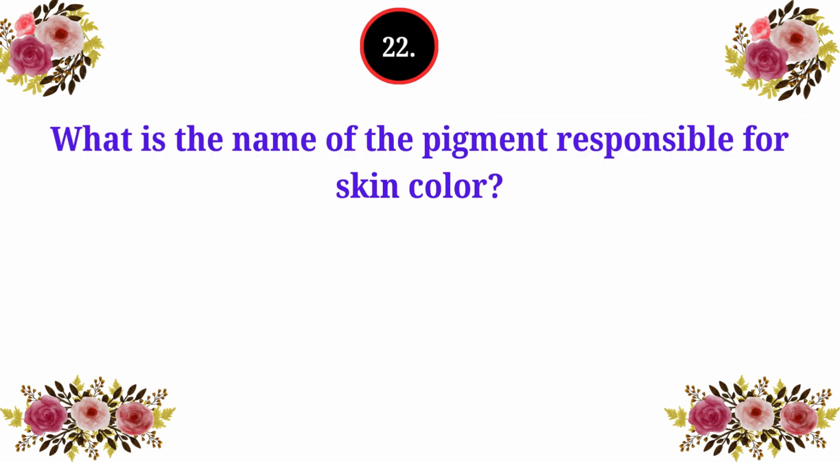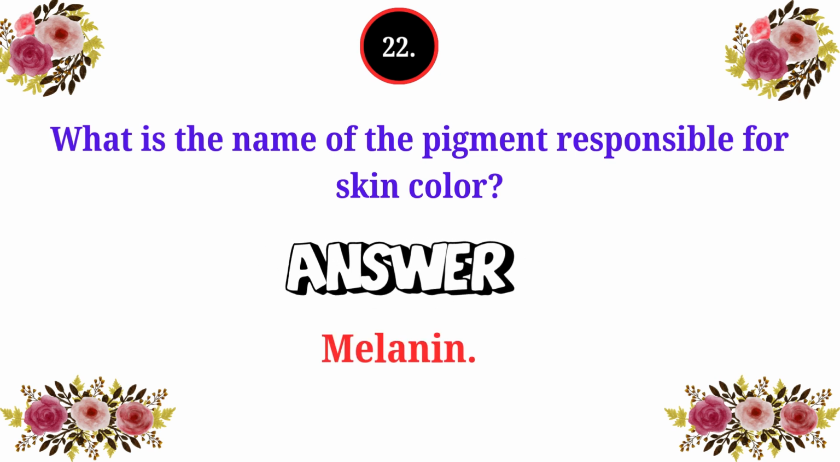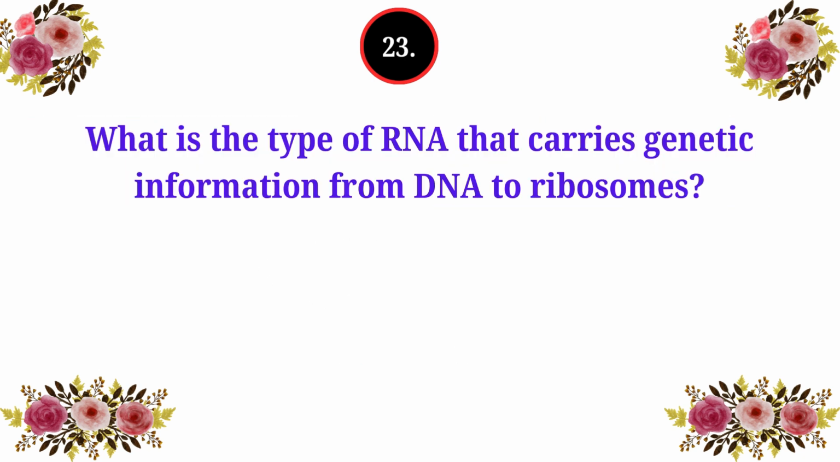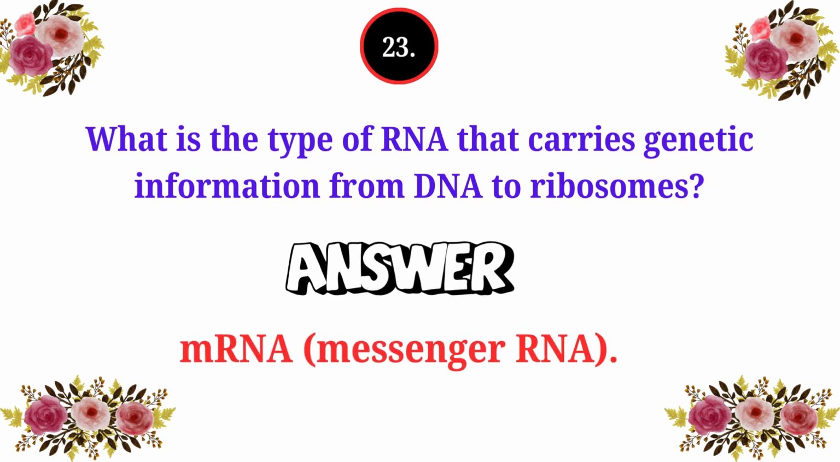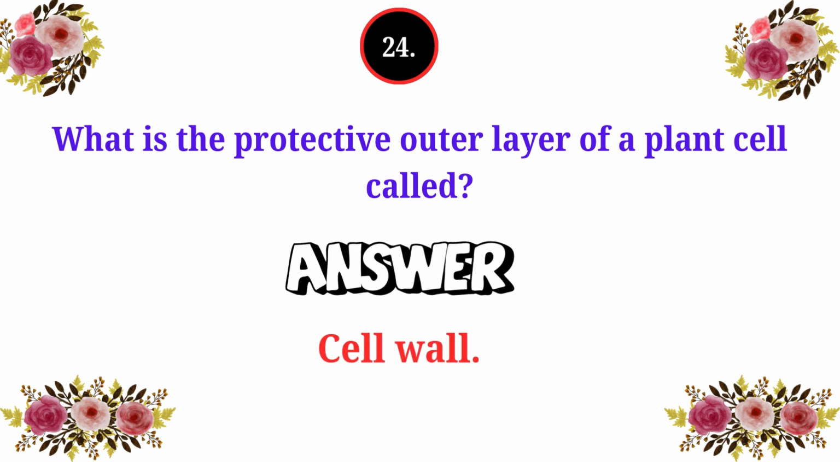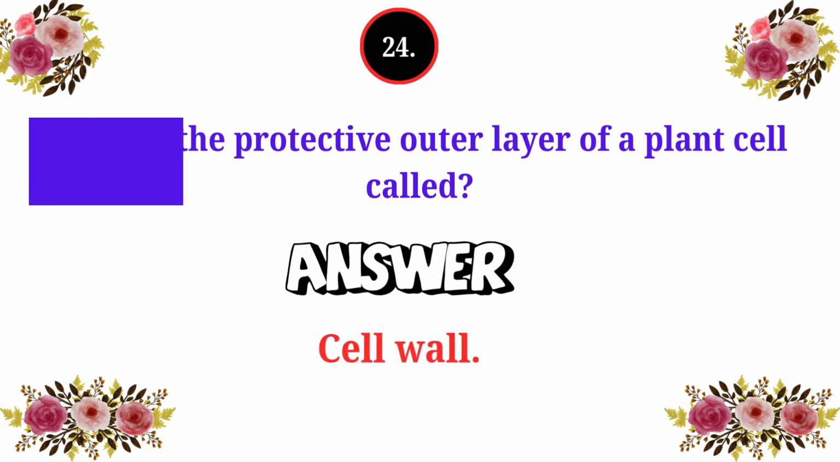22. What is the name of the pigment responsible for skin color? Melanin. 23. What is the type of RNA that carries genetic information from DNA to ribosomes? mRNA. Messenger RNA. 24. What is the protective outer layer of a plant cell called? Cell wall.